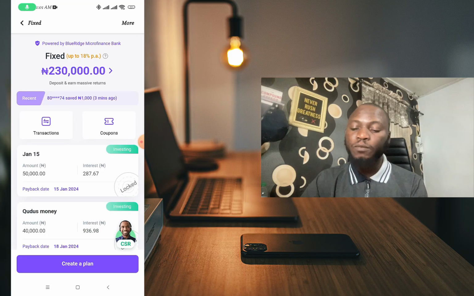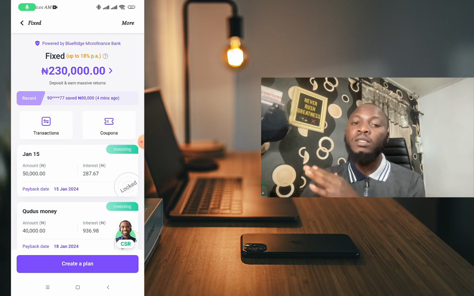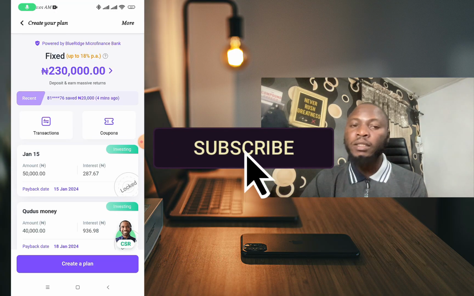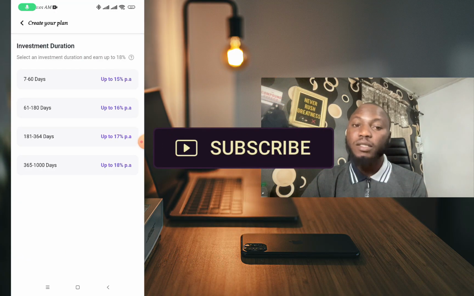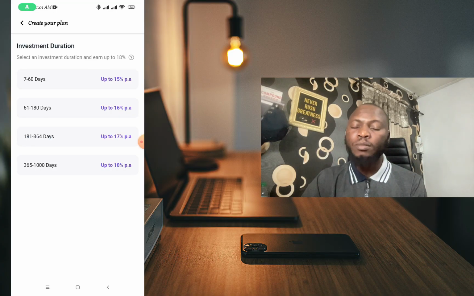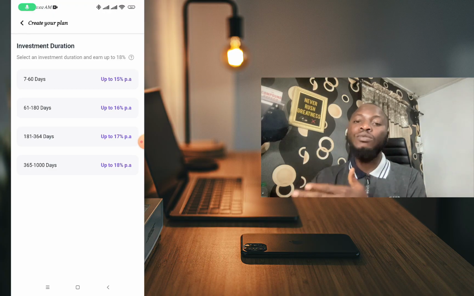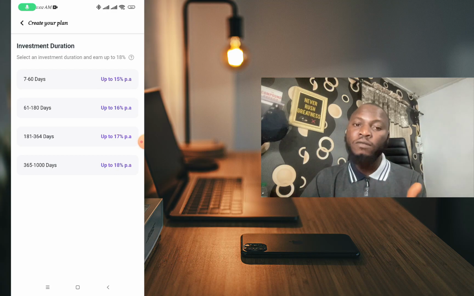So what I'm gonna do now is create a plan, because I'll be creating a plan on each of these savings apps in Nigeria, so that you'll be able to see how much you will get within the period of time you want to save that money. I'll create a plan using 60 days savings, for example, and the amount I'll be saving is 100,000, because with this app you don't have to save money before you can see how much interest you'll get on your savings.